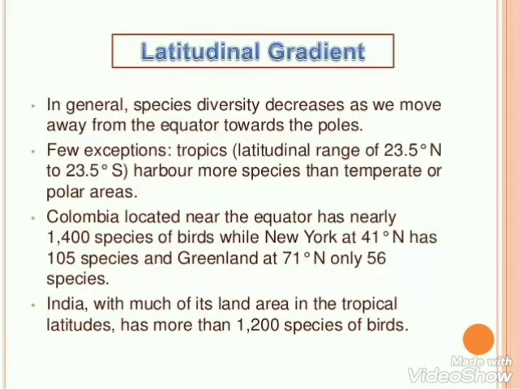For example, Colombia, which is located near the equator, has 1400 species of birds, while New York, which is located at 41 degrees north, has 105 species, and Greenland, which is located at 71 degrees north, only has 56 species of birds. India, with much more of its land area in the tropical latitudes, has more than 1200 species of birds.